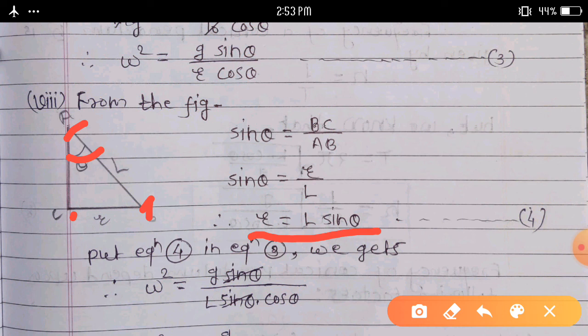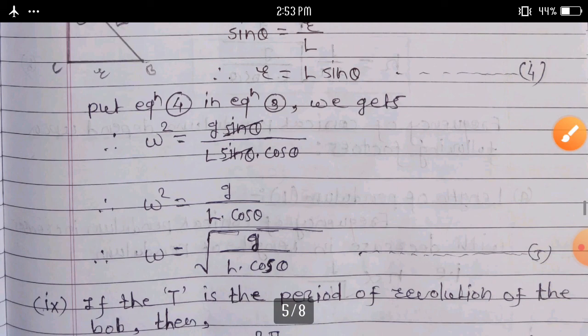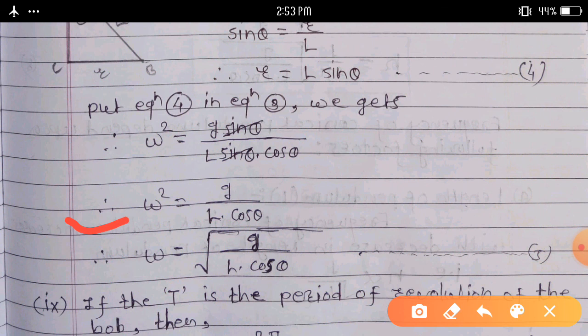Put in equation third, we get omega square is equal to G sin theta upon L sin theta into cos theta. Here sin theta gets cancelled, remaining omega square is equal to G upon L into cos theta. We find the value of omega. Taking square root on both sides, therefore omega is equal to square root of G upon L cos theta.